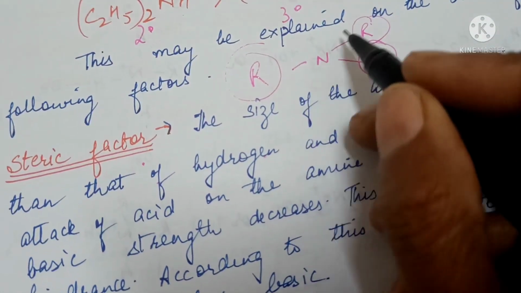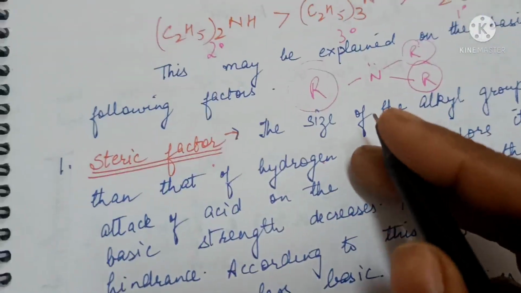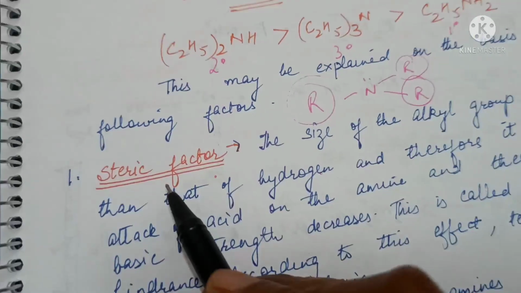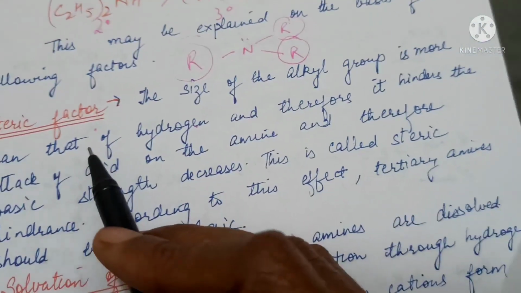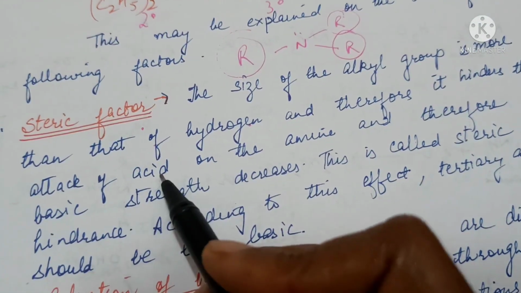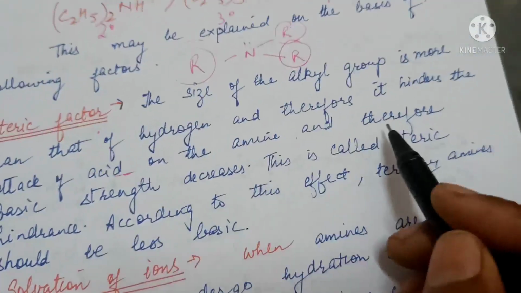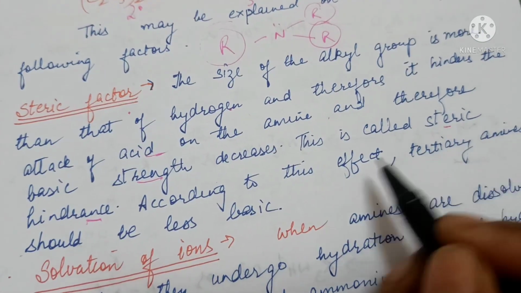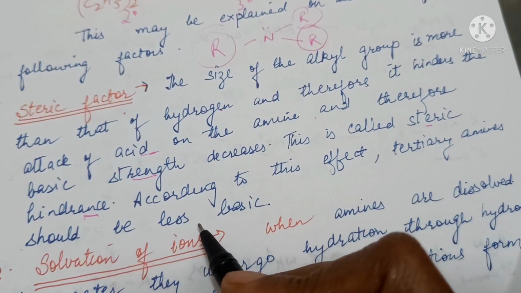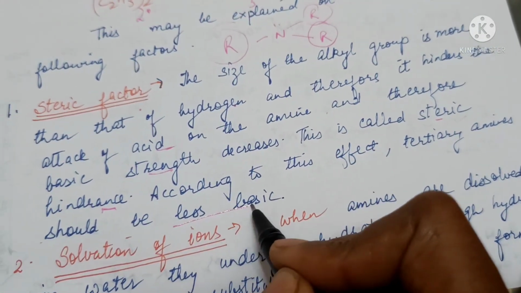It will hinder the approach of the acid. Tertiary will be least basic according to the steric factor. It hinders the attack of acid on the amine, and therefore the basic strength decreases. This effect is called steric hindrance. According to this effect, tertiary amines should be less basic.